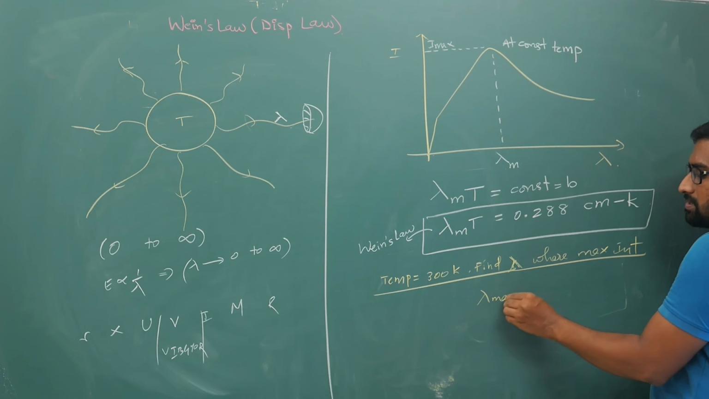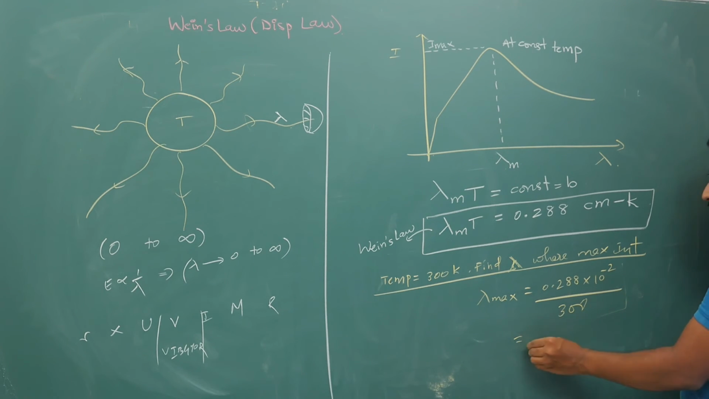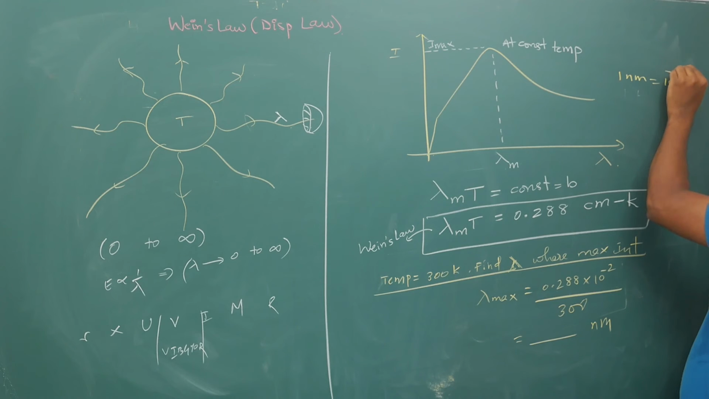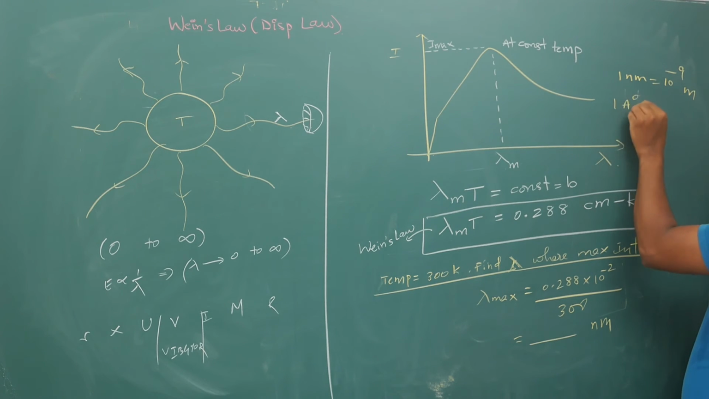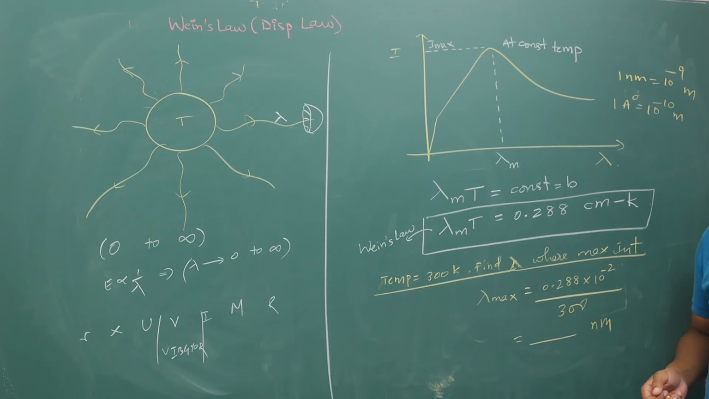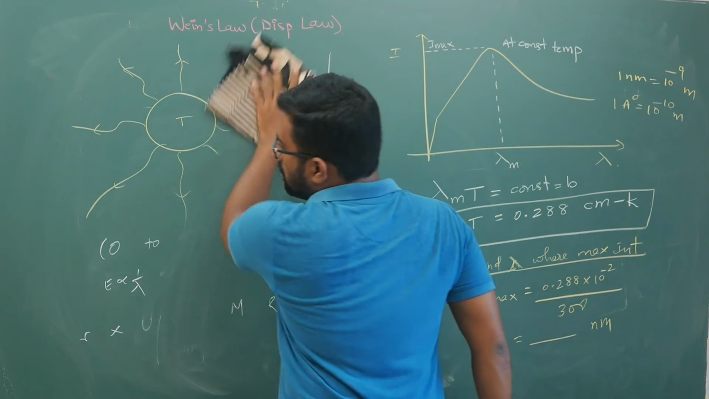So here lambda max will become 0.288 into 1 centimeter, which is 10 power minus 2 meters, whole divided by the temperature, 300. You simplify, and you will get the answer in terms of nanometers or Armstrong, whatever. 1 nanometer is 10 power minus 9 meters, 1 Armstrong is 10 power minus 10 meters. So like this you can calculate the answer. So this is your first part, and now what is your displacement law? I will tell you.